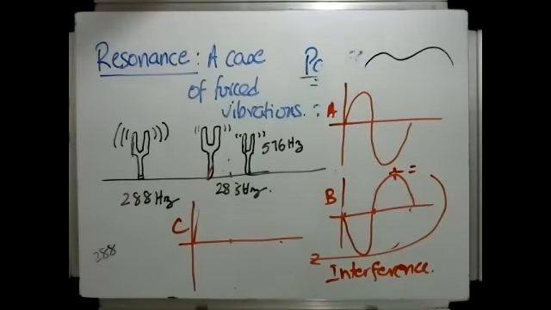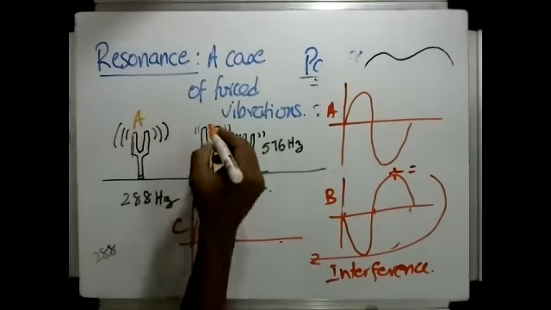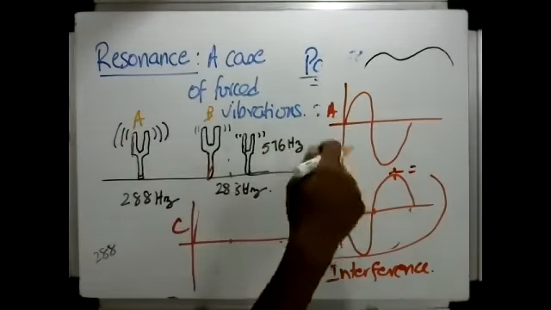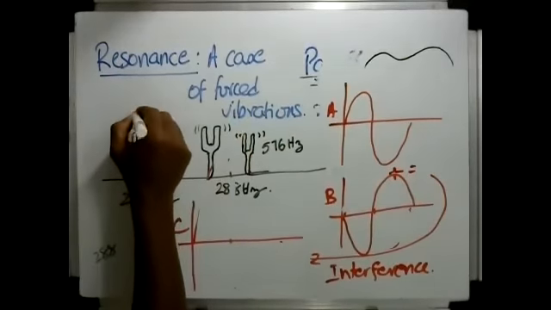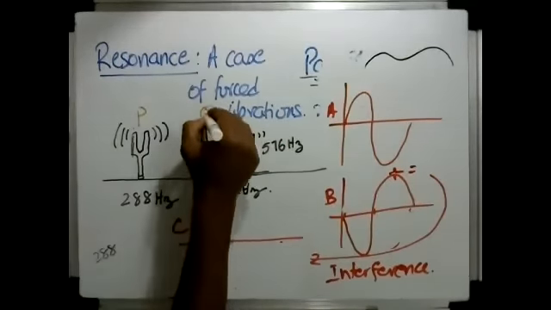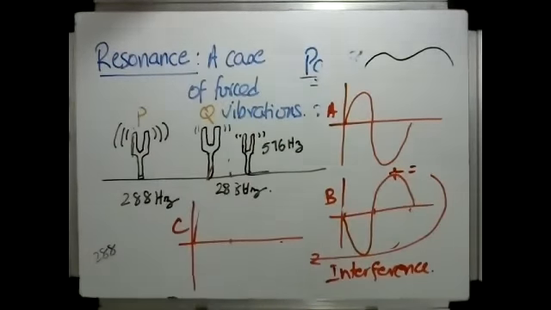So I don't know if you could hear Isha's question or suggestion. She was saying that because they both have the same frequency, can you say that the first one, let's call it A, and don't confuse it with this A and B, maybe I'll give you some other letters. Let's say P and Q. Since P and Q have the same natural frequency, can you say that P influences Q to start vibrating? Yeah, you can say that.